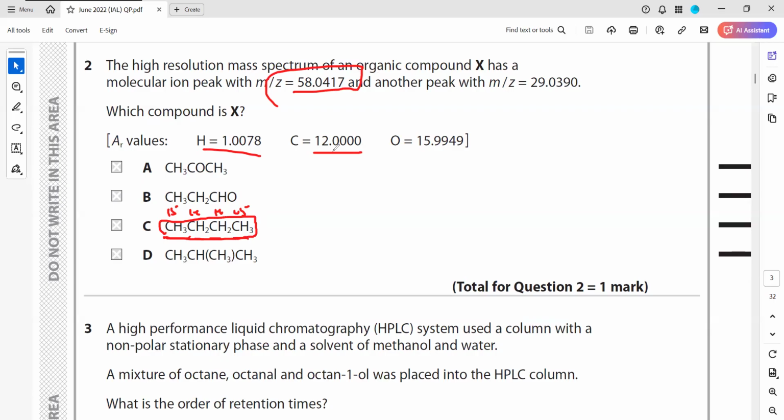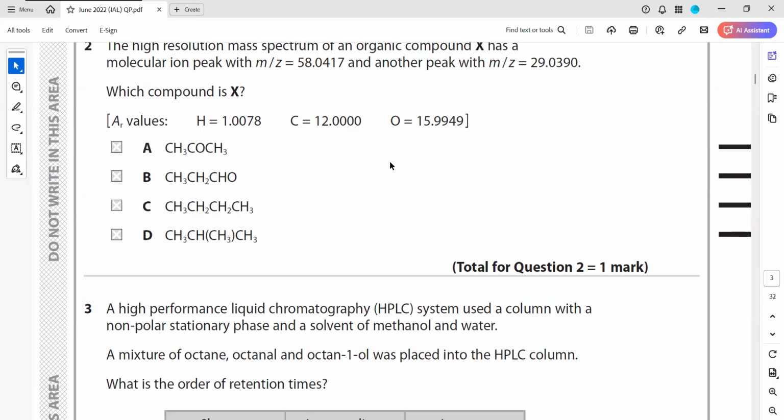Because first, the molecular ion peak is this, so the molecular mass should be 58.0417. Even though this will have a peak at 29, it won't have the molecular ion peak match. Same thing for this one as well. Okay? The lack of oxygen is there, right? So B is the right answer.